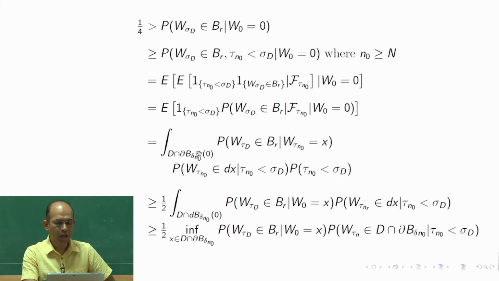However, why are we taking intersection with d? The thing is that we can write down tau d here. Why? Because when w tau n naught is falling outside d, that means the ball of radius delta n naught is the part which is outside d.